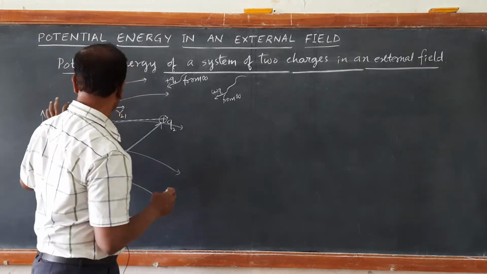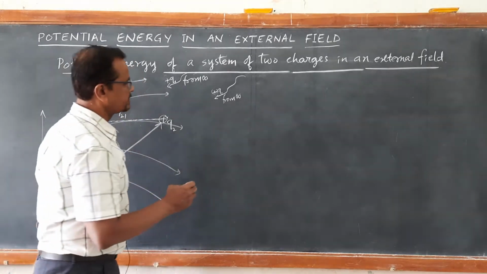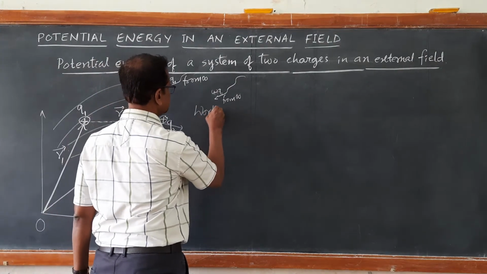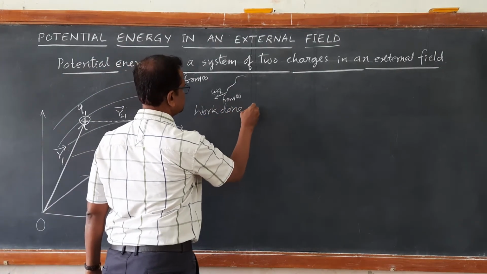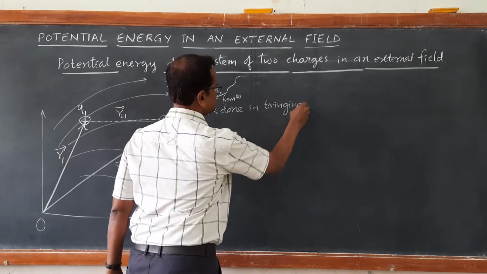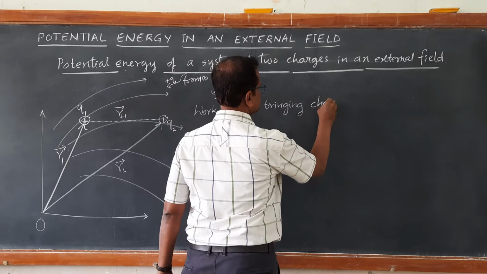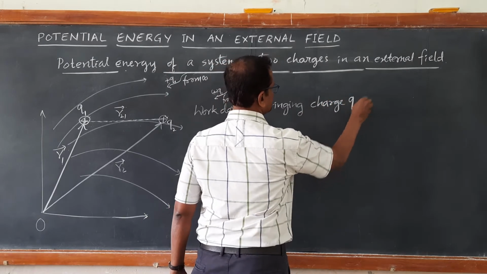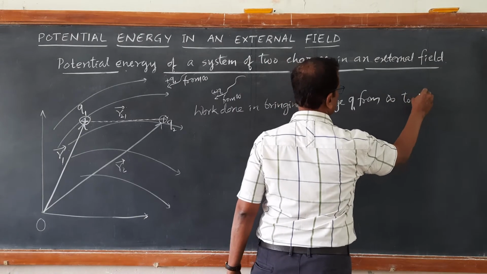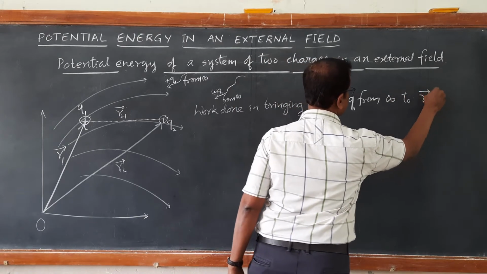So first we will write work done in bringing charge Q1 from infinity to position vector R1.